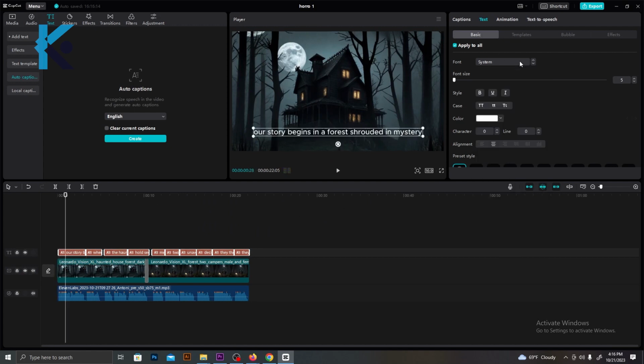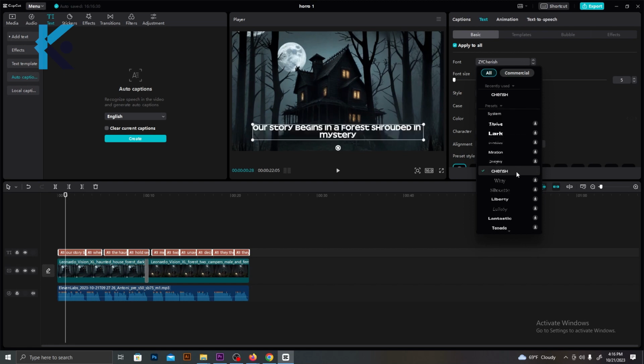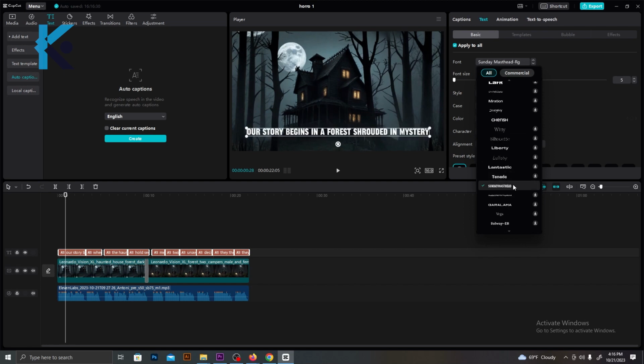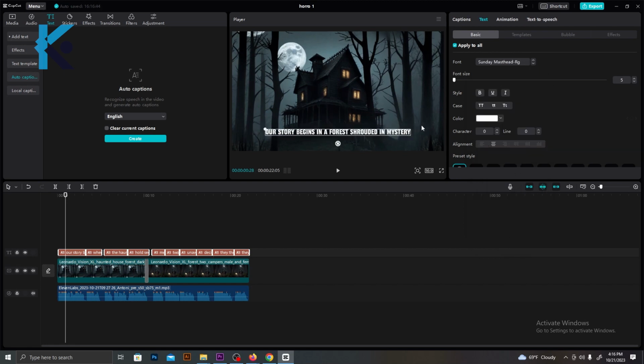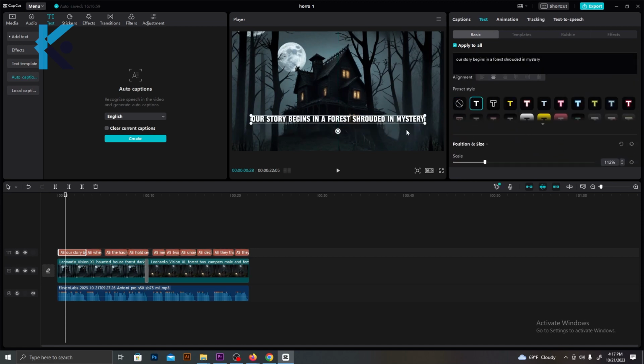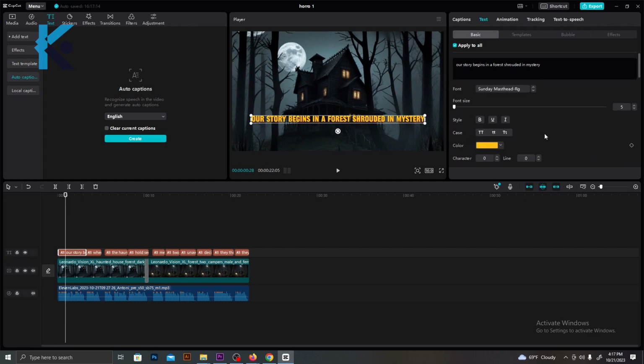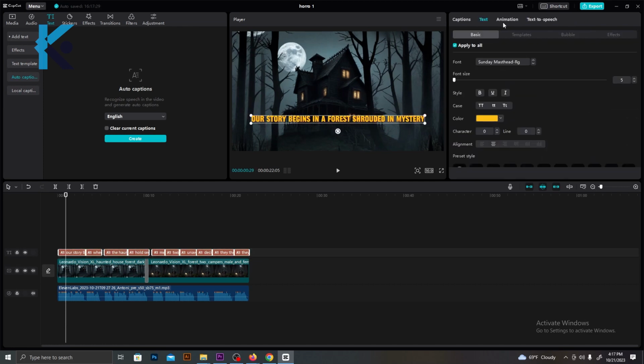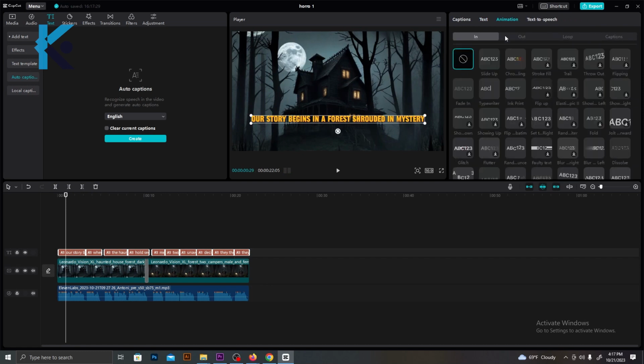Now we can edit its size, color, and fonts from this side menu. We can add different types of text effects as well. Play with these settings and make your captions better. You can add text animation to this as well. Go to Animations and select a suitable animation for your captions. After you edit all the captions and images, you can export the video.